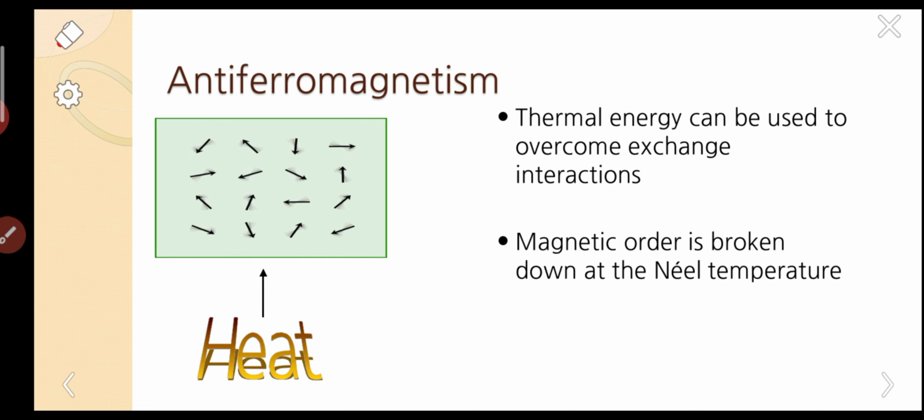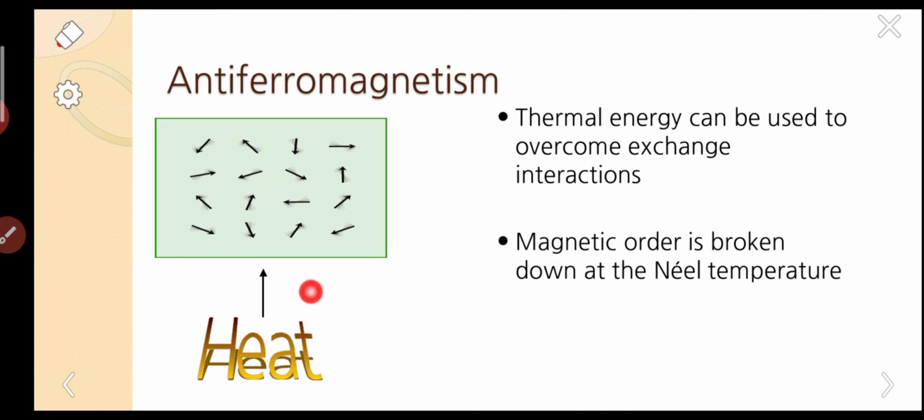Here also, if we apply heat, that means thermal energy, the ordered state, which in anti-ferromagnetism means anti-parallel, becomes random. All the dipoles become random. That means thermal energy can be used to overcome exchange interactions. So magnetic order is broken down at the Néel temperature.